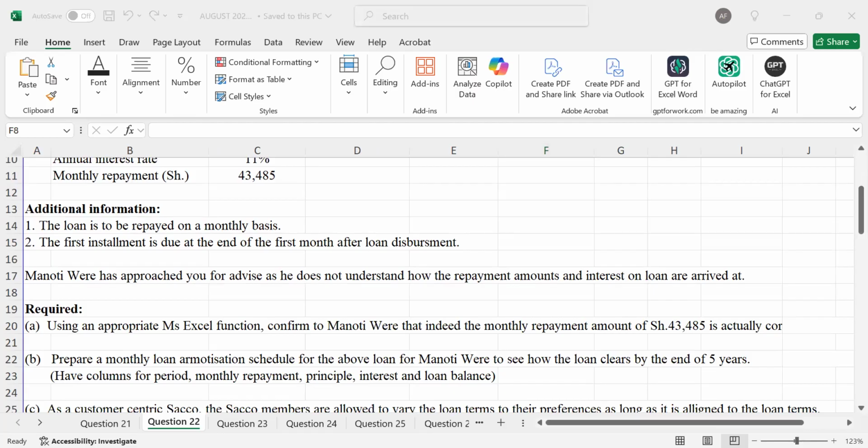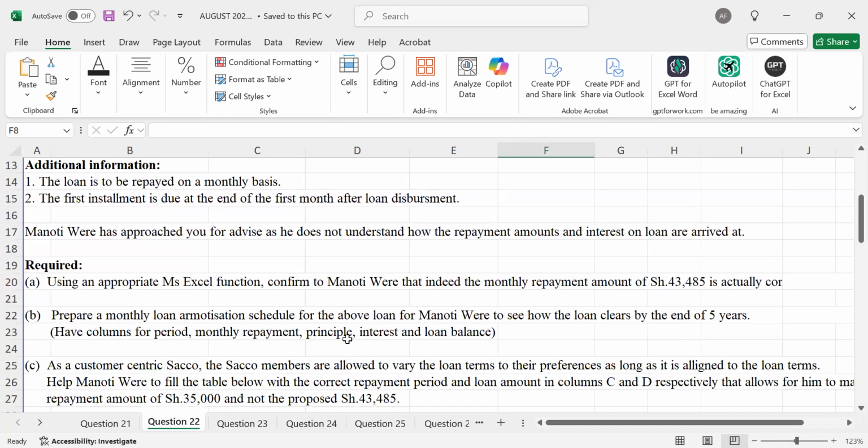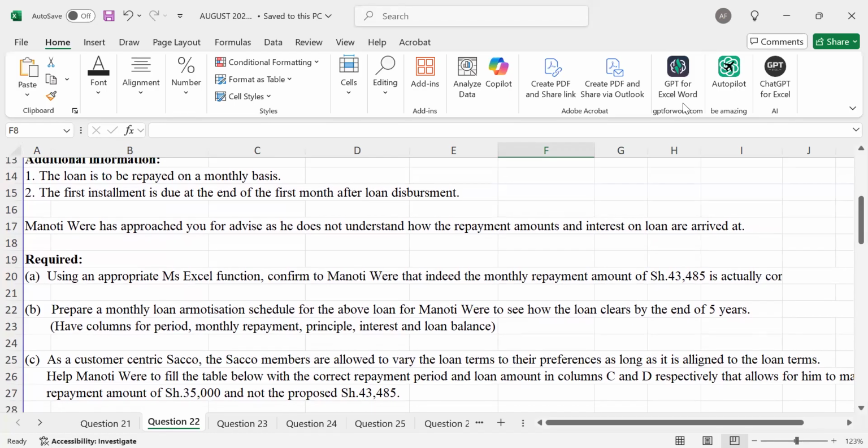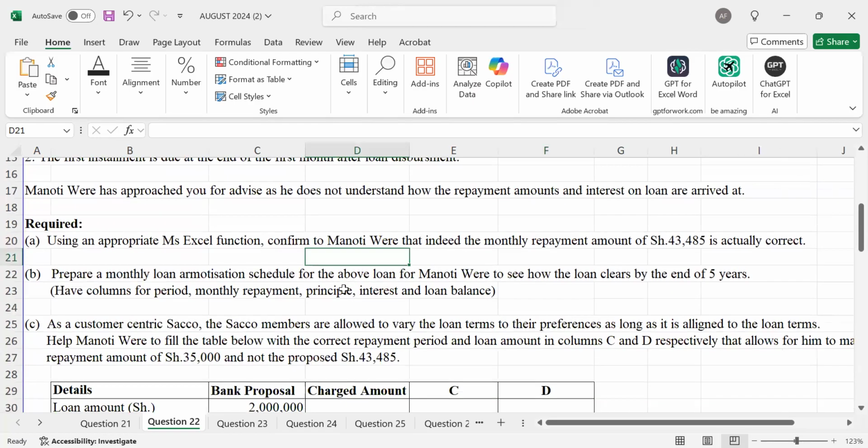The beauty part of course, accounts now. So we are supposed to advise Were in regard to the loan component. So required, the examiner wants us to, number one, using an appropriate MS Excel function, confirm to Manoti Were that indeed the monthly repayment amount of 43.45 is actually correct. Part B, prepare a monthly loan amortization schedule for the above loan for Manoti Were to see how the loan clears by the end of 5 years.